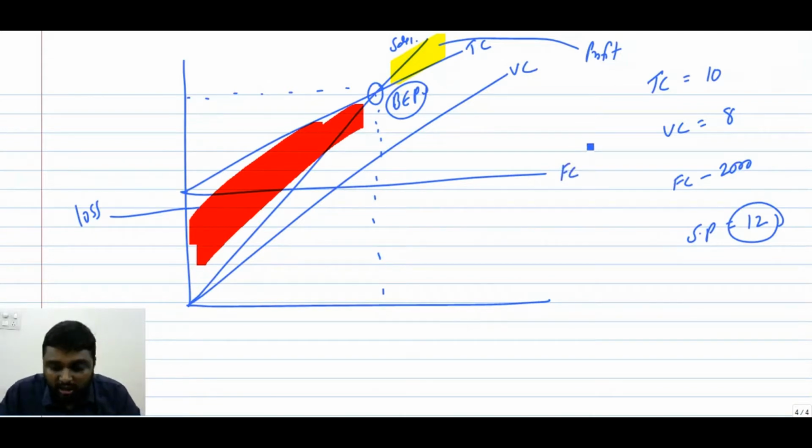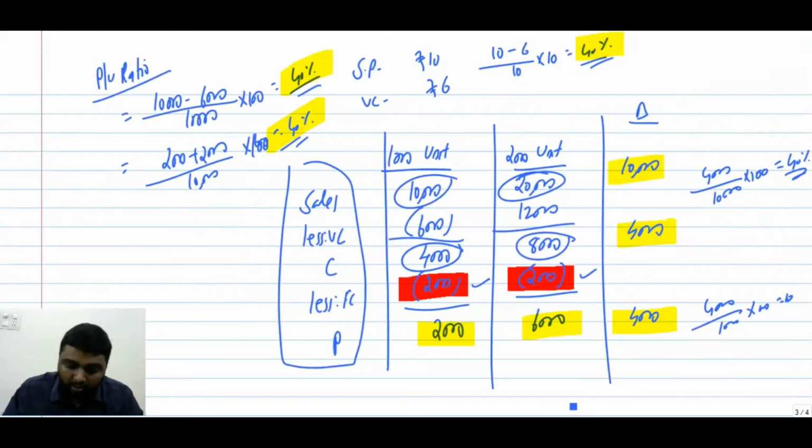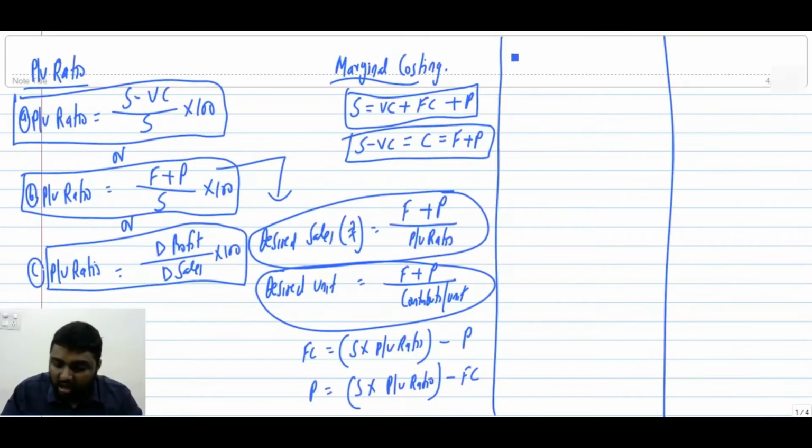Got it or not? So with this discussion, how do we get break-even point? If you want to get it, we have to cover our fixed cost. So we calculate break-even point, in rupees, as fixed cost by PV ratio.